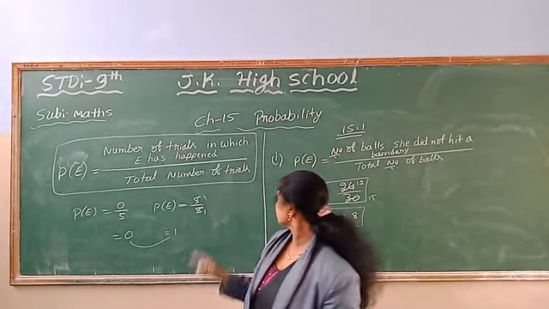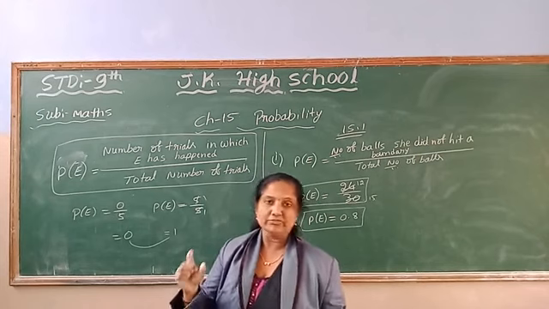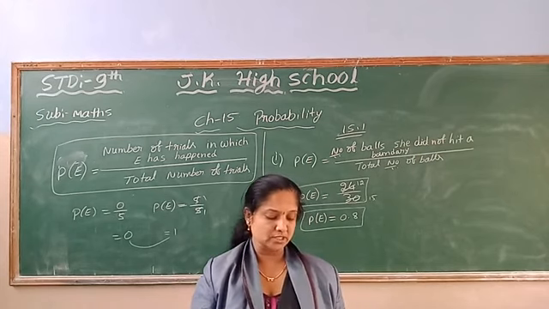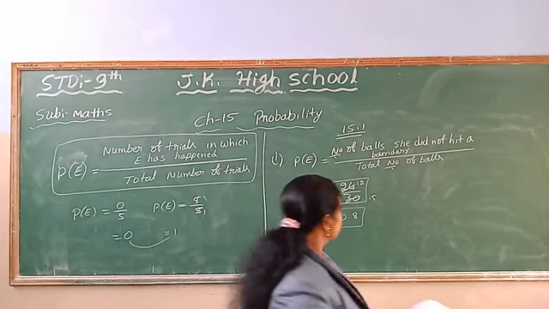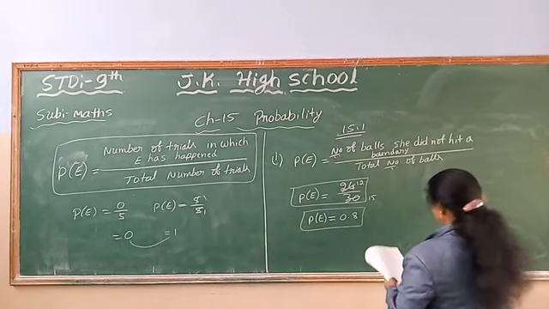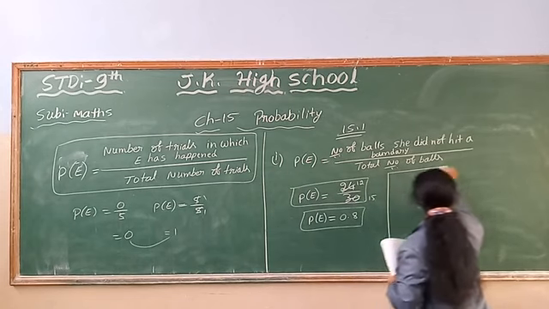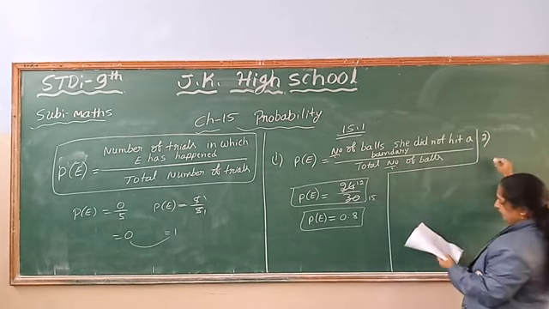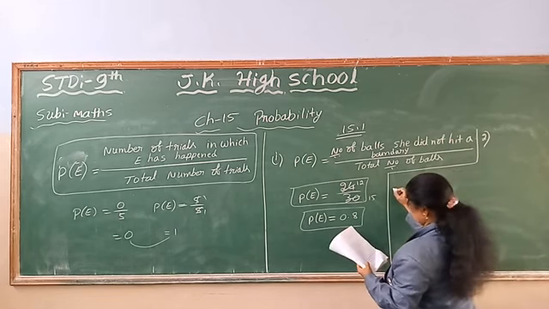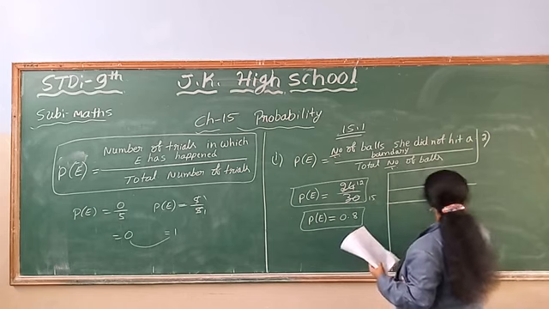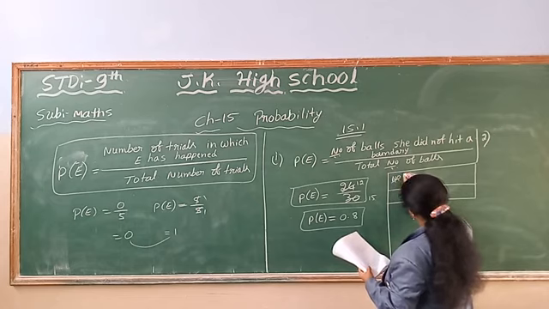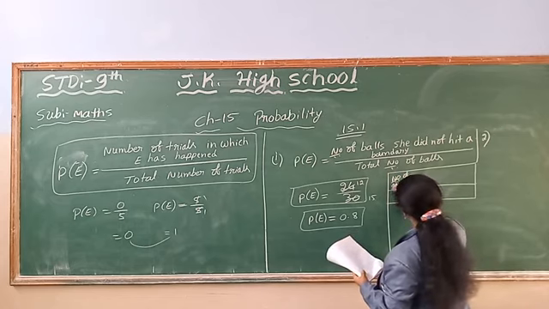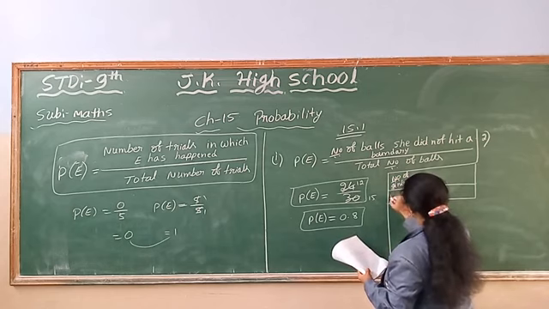So now the second question. Here, 1500 families with 2 children were selected randomly and the following data were recorded: number of girls in a family and number of families. In the second question, they give one column, that is the number of girls in a family, and the number of families.